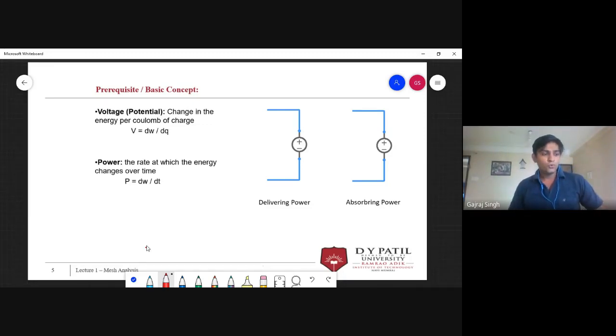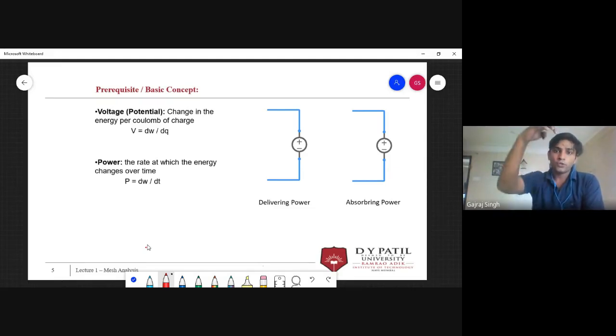Suppose you need to go to the first floor by stairs. What does that mean? You will have to do some work. Your mass must reach from this point to this point. Then only you will have some potential. When you are on the first floor, you can say you have some potential energy. You all know that if we go up in height, we will have some potential energy. The same concept is here also, if we are able to move a charge from one point.